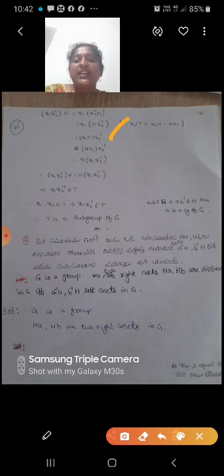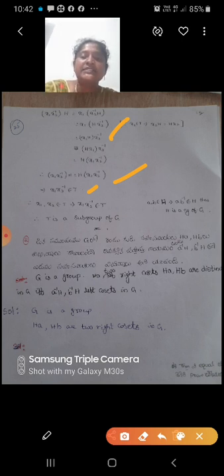Therefore X1 X2 inverse into H equal to H into X1 X2 inverse. That implies X1 X2 inverse belongs to T. So for all X1, X2 belongs to T implies X1 into X2 inverse belongs to T. Therefore T is a subgroup of G.